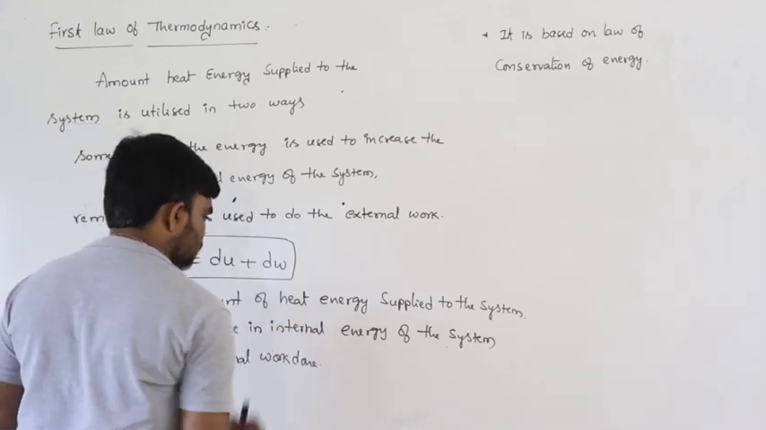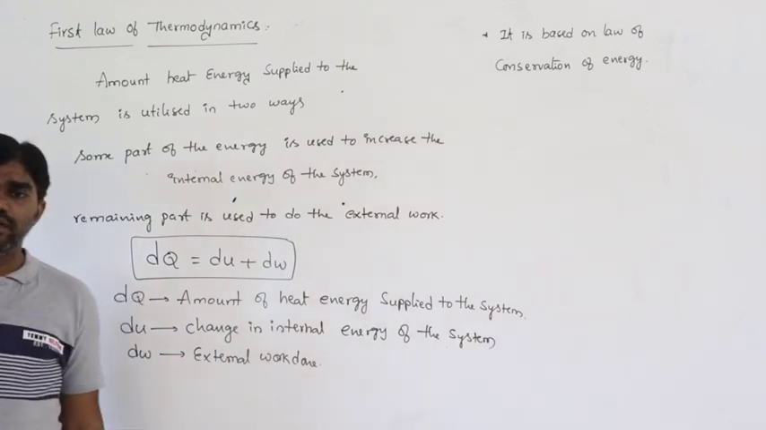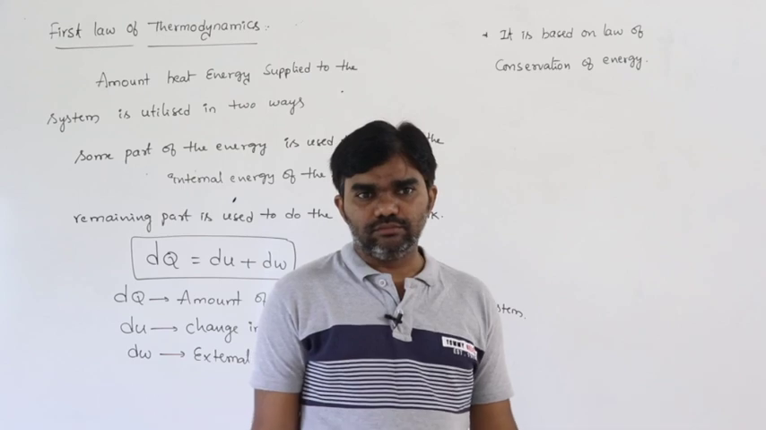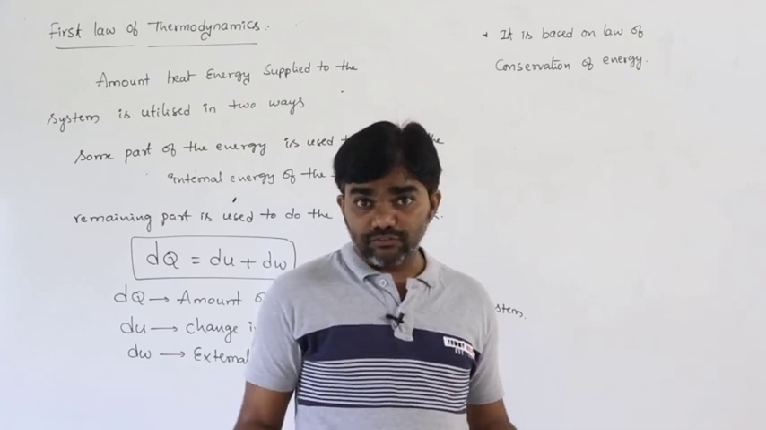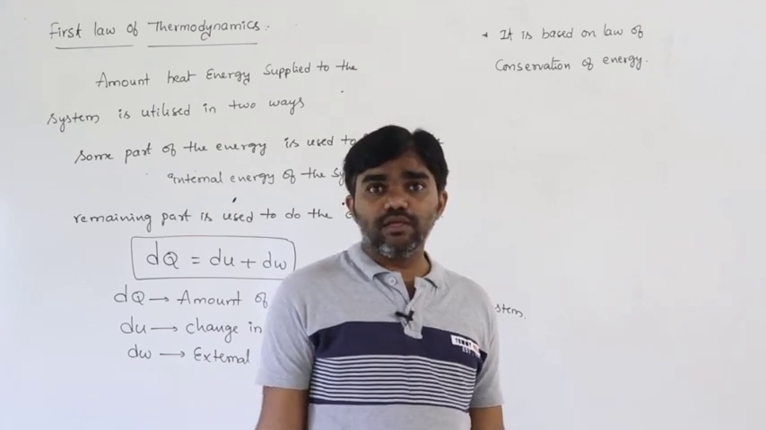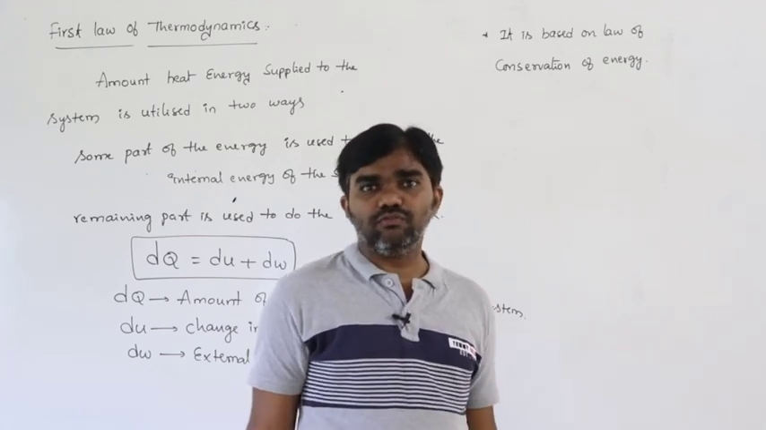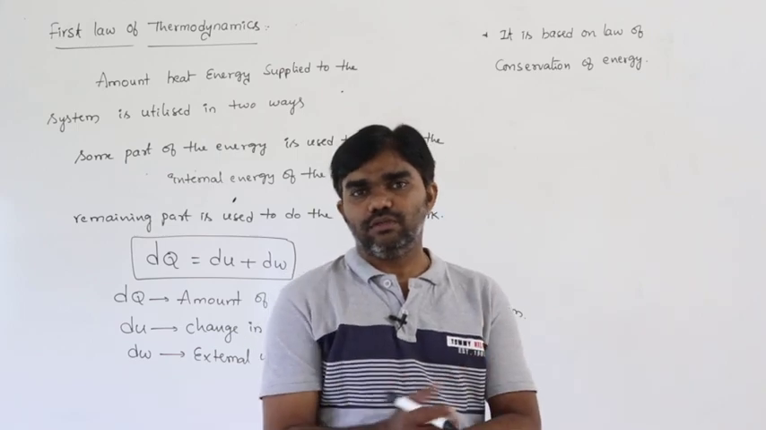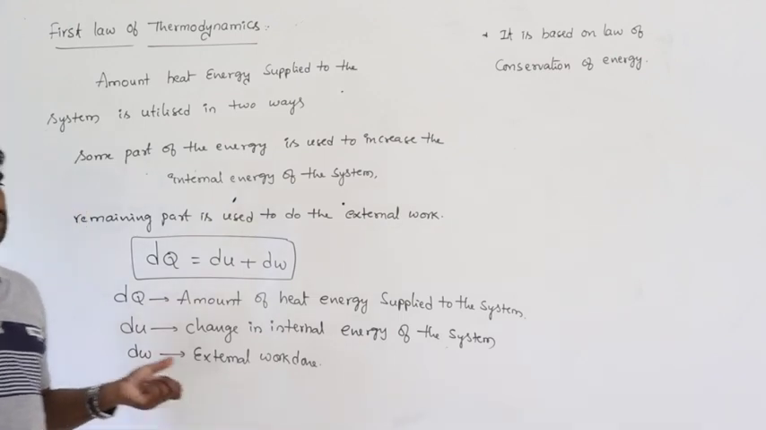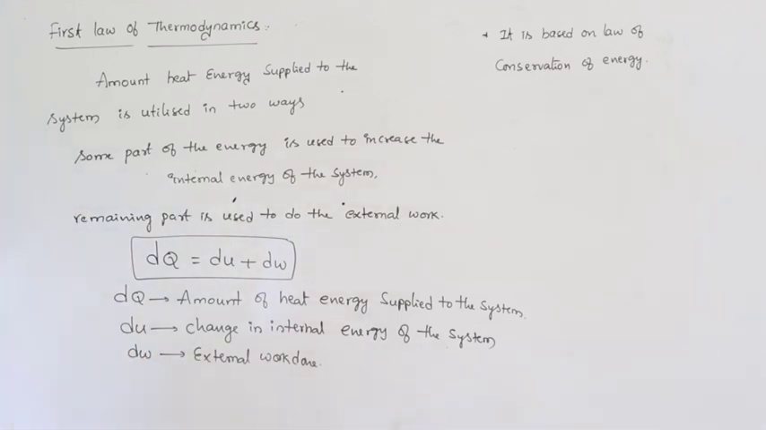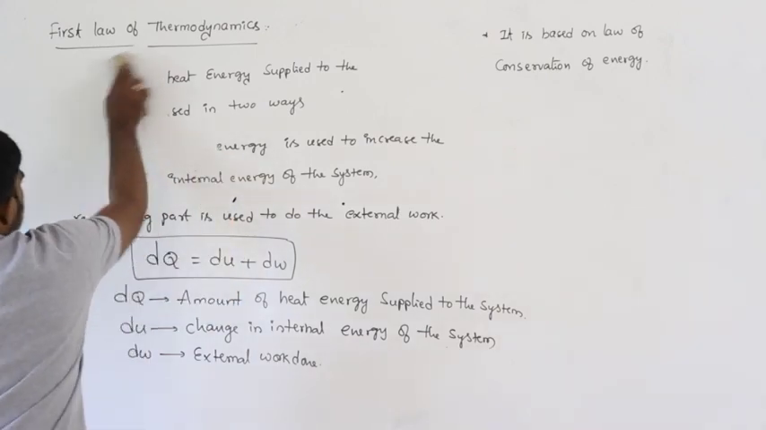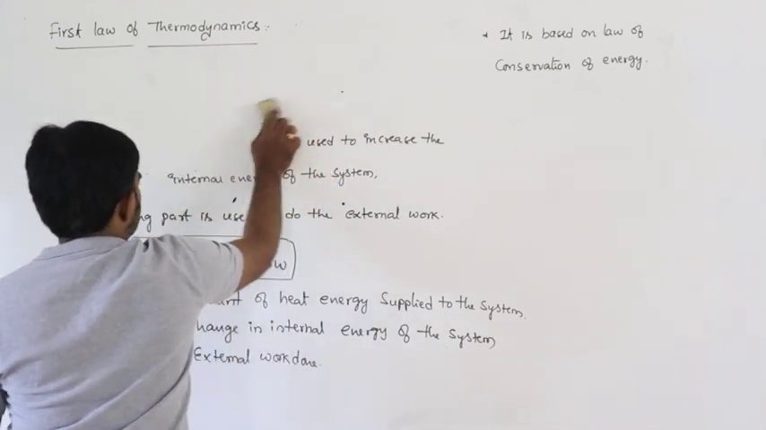This is just a basic natural phenomenon. Daily we take food. Some part of the food is used to increase the internal energy, that is, for our growth. The remaining part is used to do external work. That is the law of conservation of energy. So this is the first law of thermodynamics. And there are some sign conventions here. What are the sign conventions?